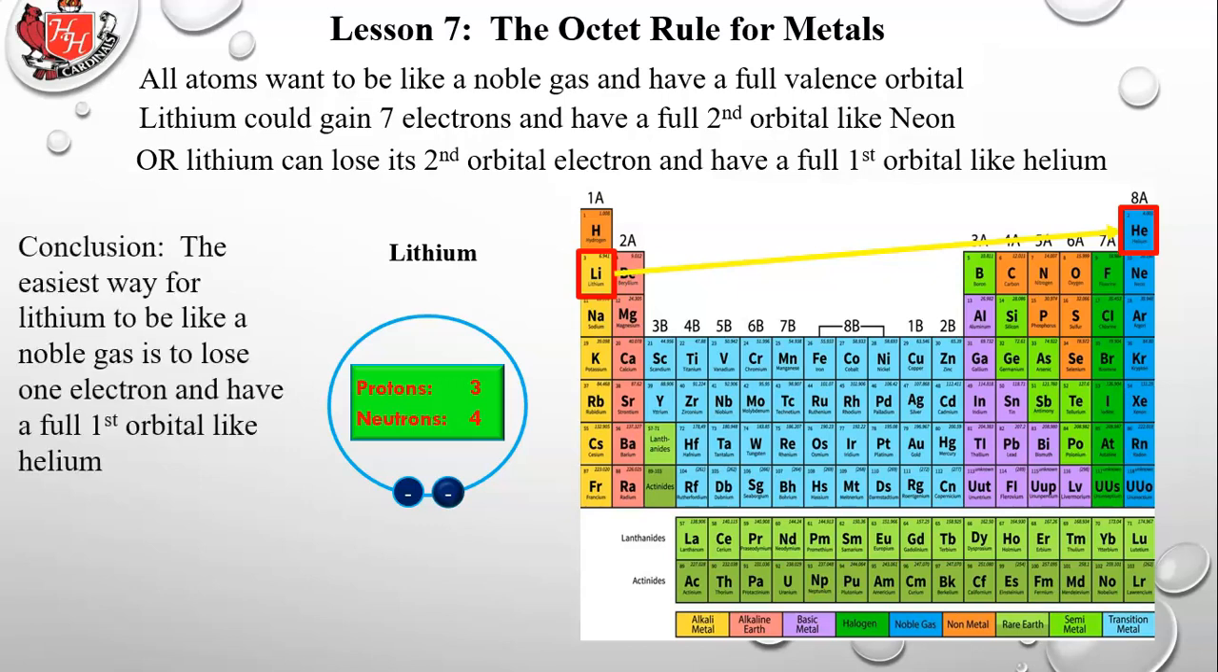Conclusion: the easiest way for lithium to be like a noble gas is to lose one electron and have a full first orbital like helium.